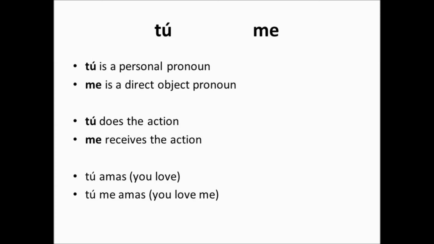You don't want to write, tú amas me. That's following an English structure using Spanish vocabulary, but it's not correct. You have to put it in the right order. So remember, it's personal pronoun first, then the direct object pronoun, and then the conjugation. And because the endings are all different, you do not need to put the personal pronoun. You can have it there if you want, it's optional, but it's not necessary for understanding. You can just simply say, me amas.